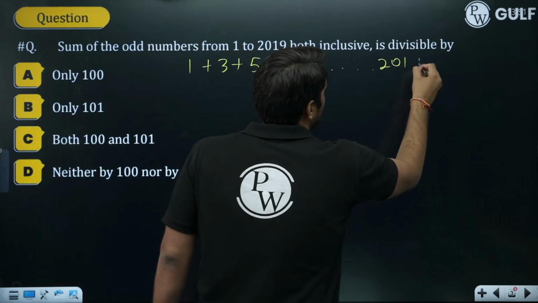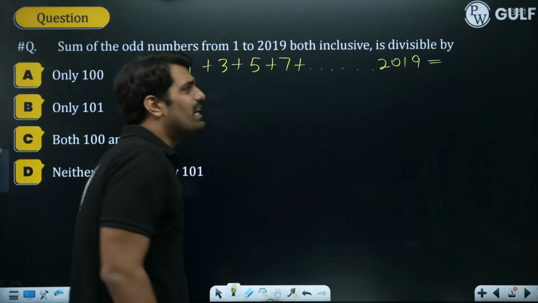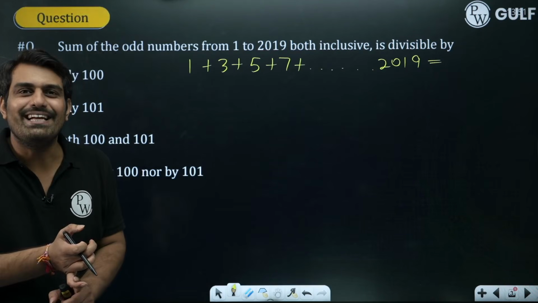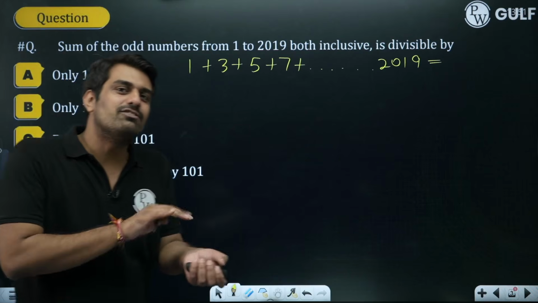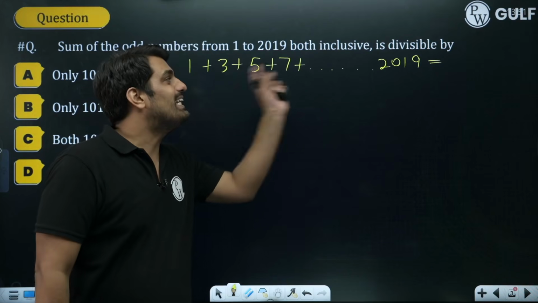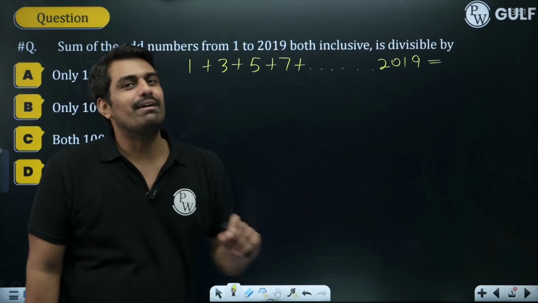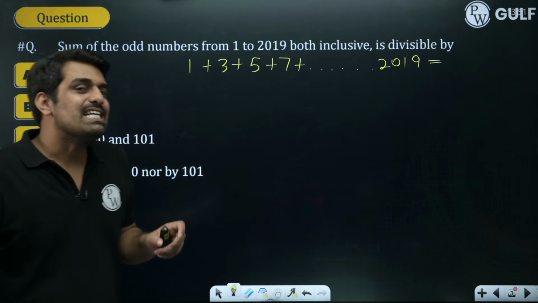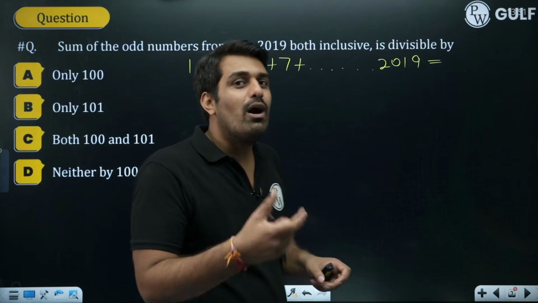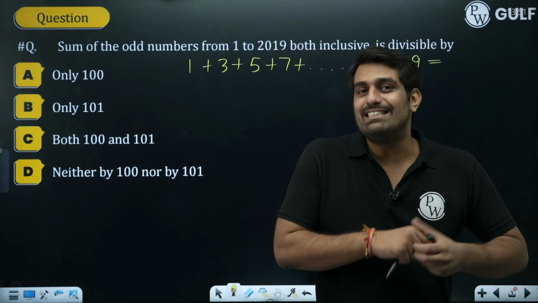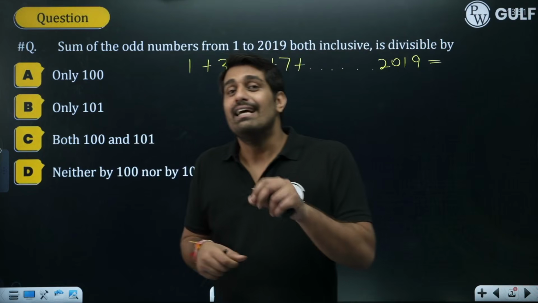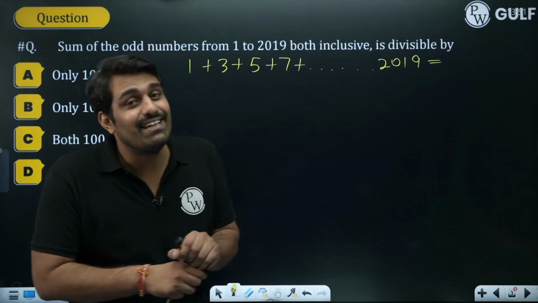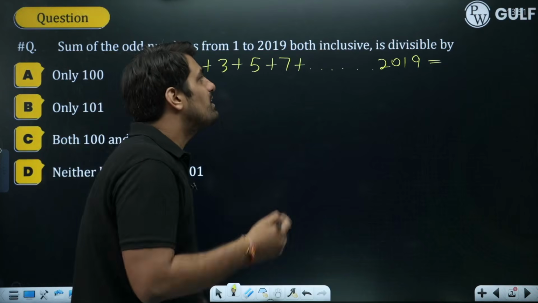The first question that comes is, how do we do the addition in the first place? Is it possible to do the addition manually? Even with a calculator, your fingers will be very stressed out typing so many numbers. So no, that is not the method going forward. What can we do over here? If you have learned the chapter of squares and square roots, odd numbers can be easily simplified. This is learned in grade 8th, and the property is used at the national level examination.